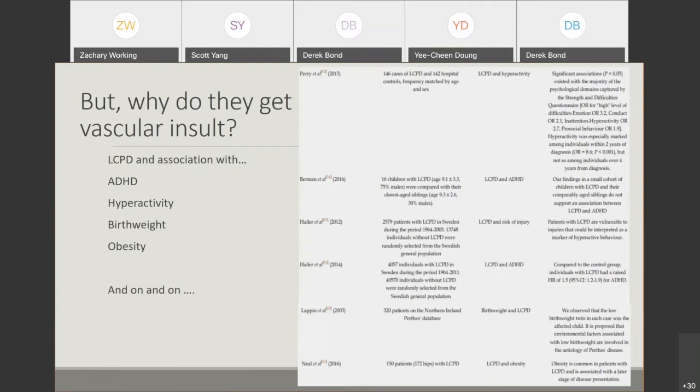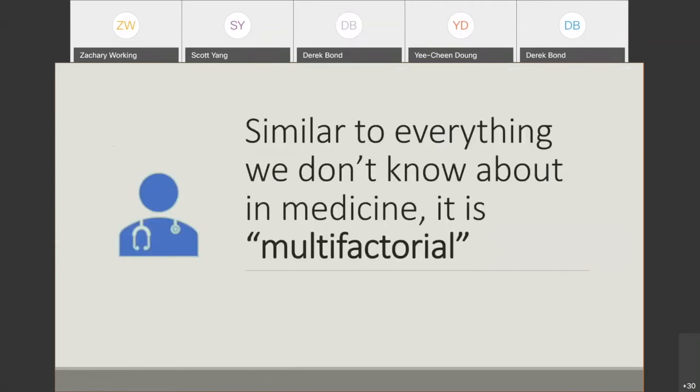So I think there really isn't a clear unifying underlying reason why these kids get an avascular insult. I think we still say, similar to everything we don't know about in medicine, it's multifactorial. Just like in adolescent idiopathic scoliosis, we don't know, so we just cop out by saying it's multifactorial. Similarly in Perthes disease, we don't know. There are some associations that may be clues, but unfortunately, we never have the opportunity to see Perthes disease before it happens. They always present after it happens.